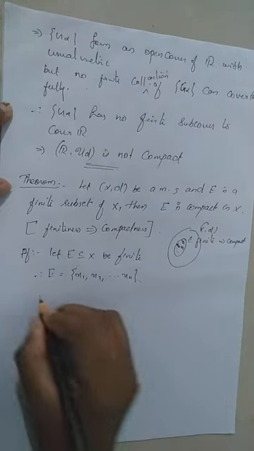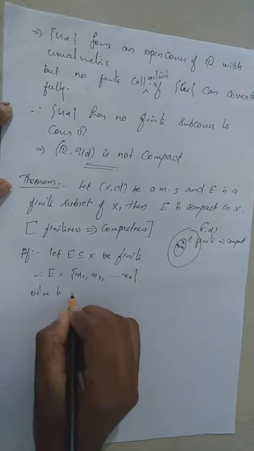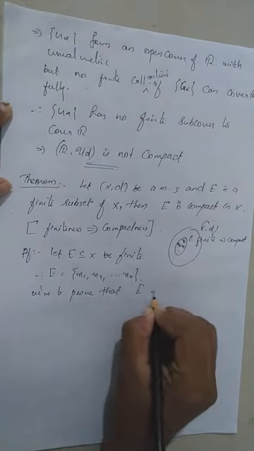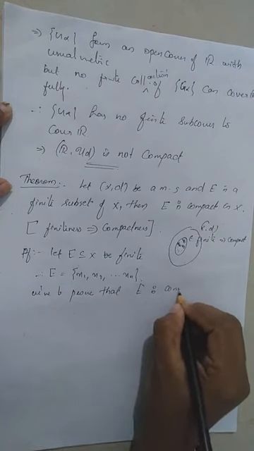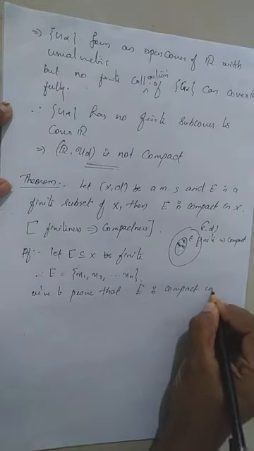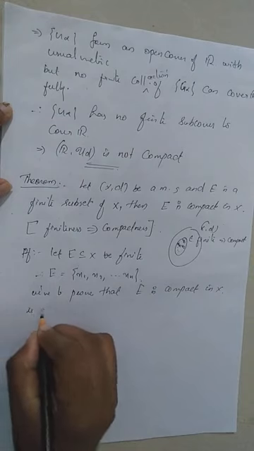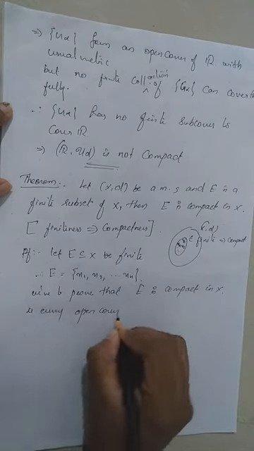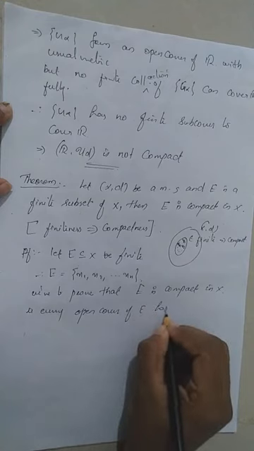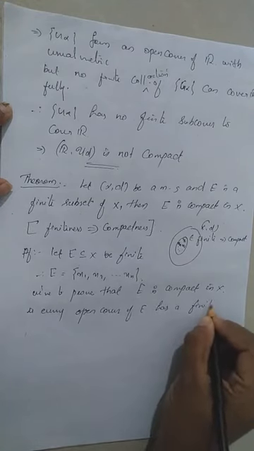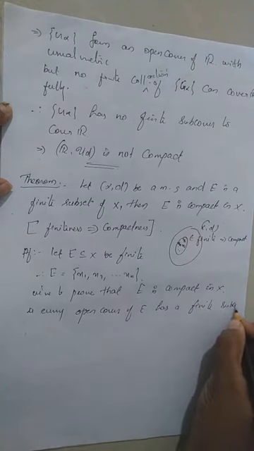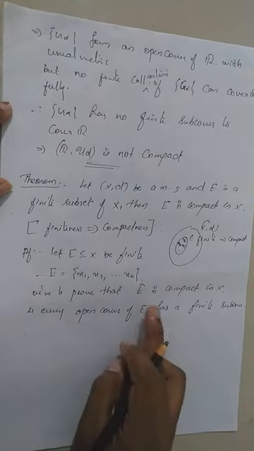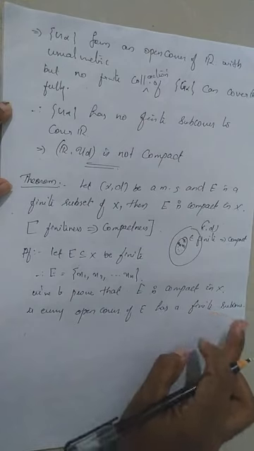We have to prove that E is compact in X. That is, by definition, we have to prove that every open cover of capital E has a finite subcover.